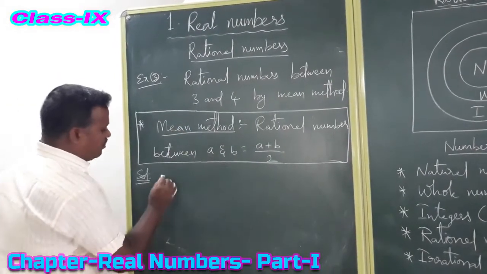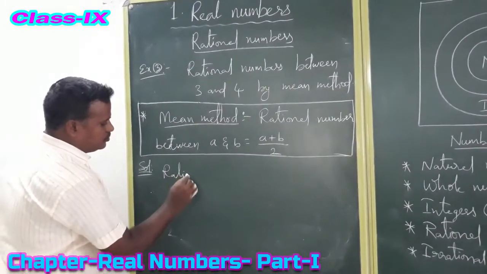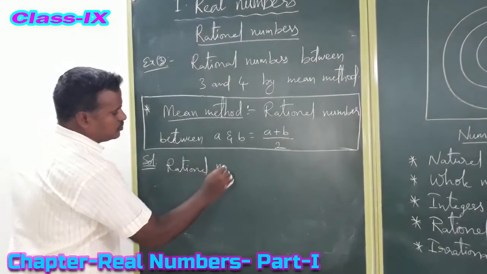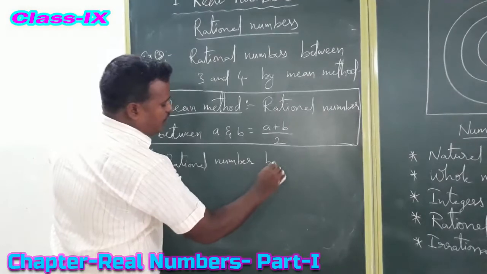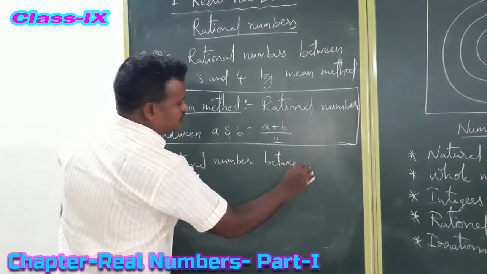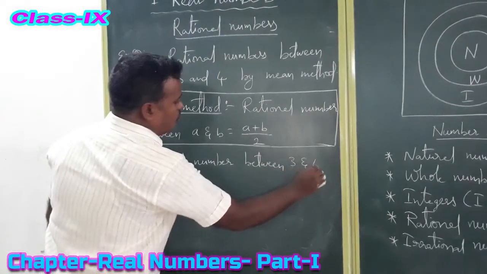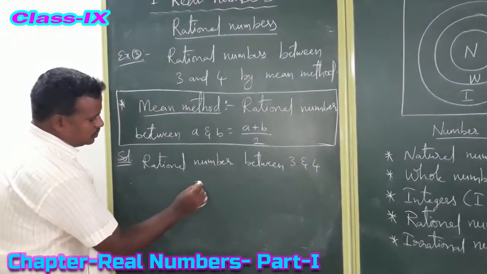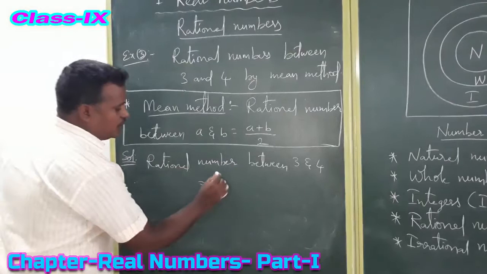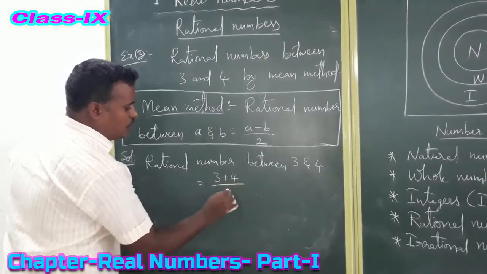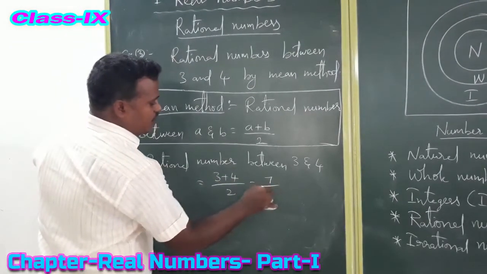So the rational number between 3 and 4 equals, what is the formula? A plus b by 2. So 3 plus 4 by 2, that equals 7 by 2.